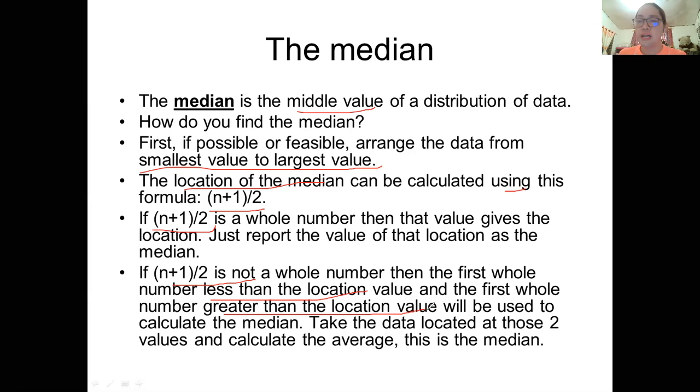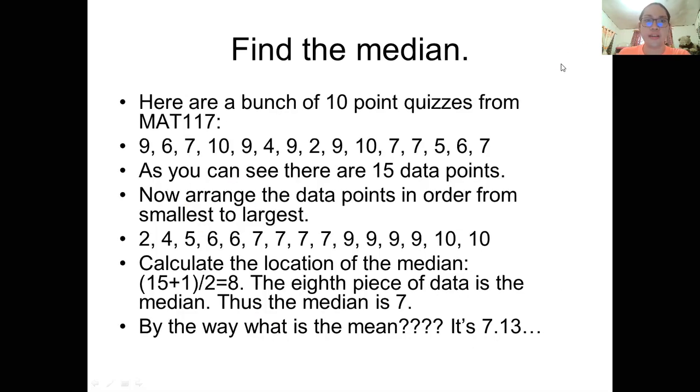But when the data is even, then the two data in the middle will be added and divided by 2, and that is the median for the given set of data with an even number. Okay, so please take down note of that. I hope you can follow so that you will be able to get the correct answer.